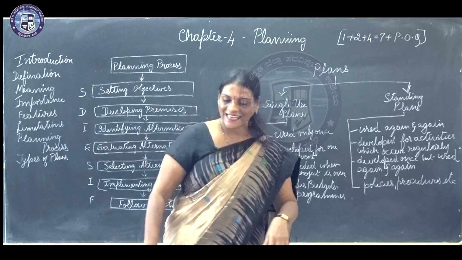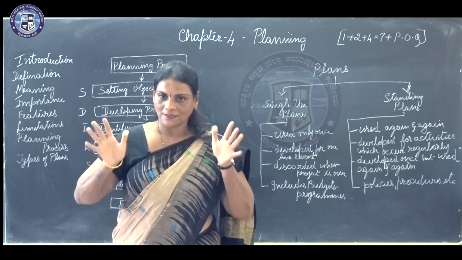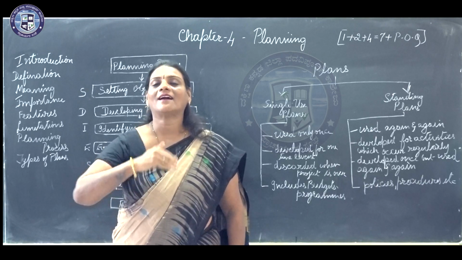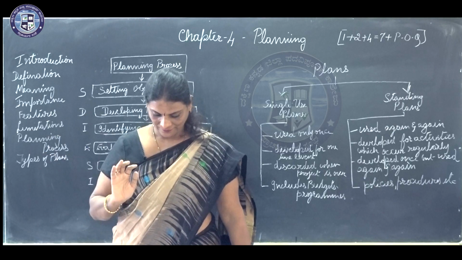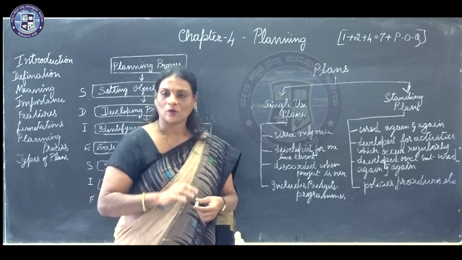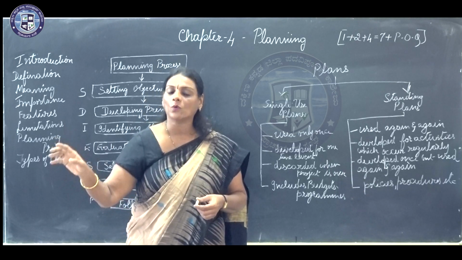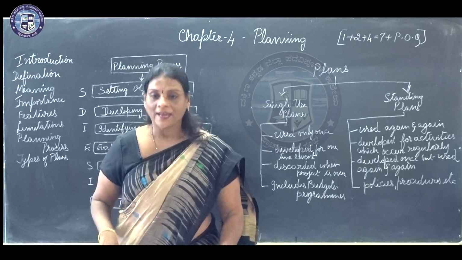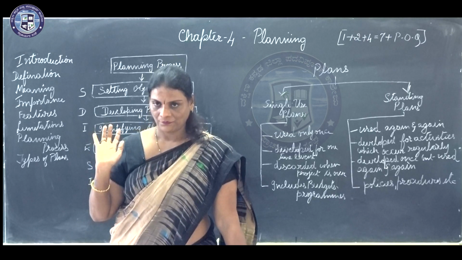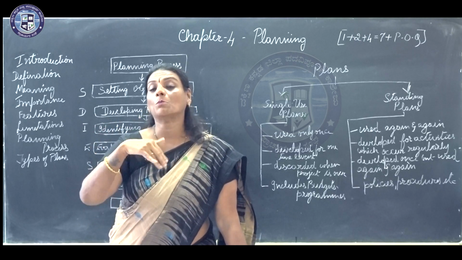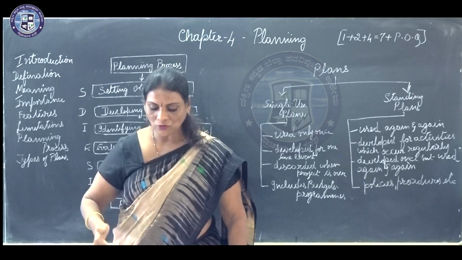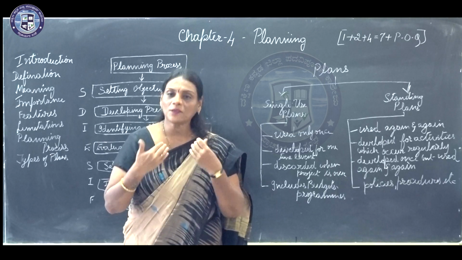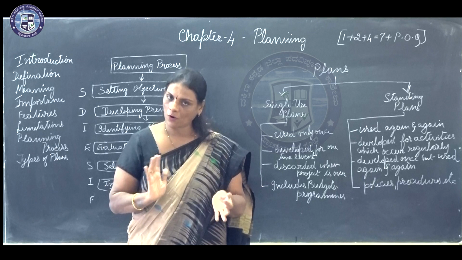Going to the standing plan. The name suggests stand. It means what? It is used for the activities that occur regularly over a period of time. So, the activities which occur regularly over a period of time, for these we call it standing plans. It is usually developed once maybe. It is developed once, but you can modify it from time to time as per your needs or requirements. So, the same plan can be used again and again with little modifications.